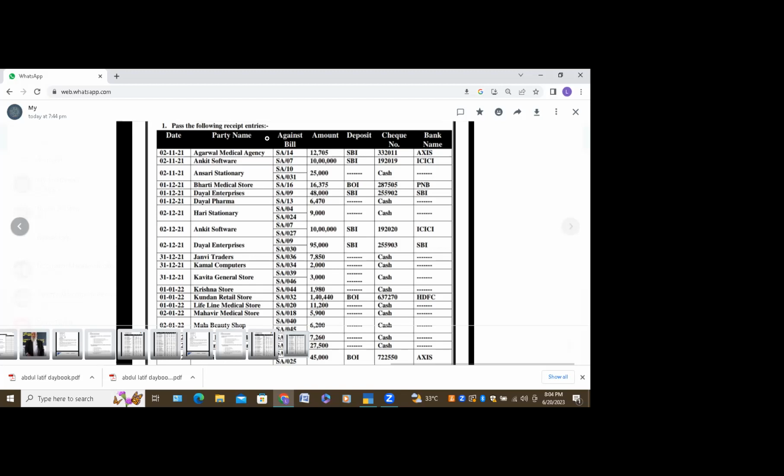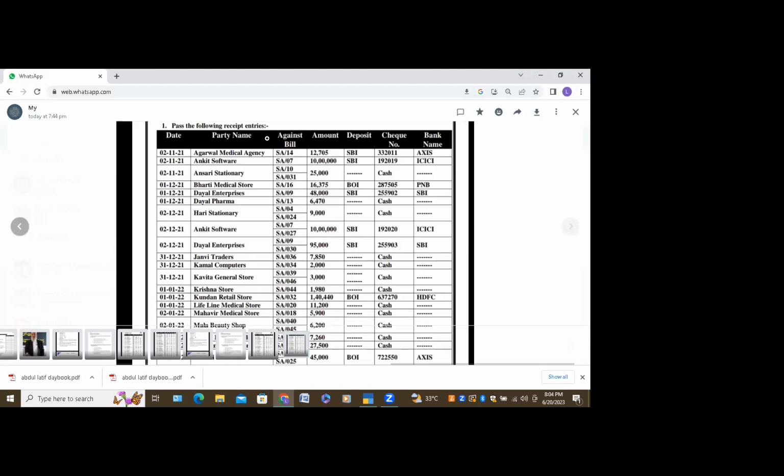So deposit is SBI and BOI. Which bank is that? Our bank. Whatever bank we created yesterday, we created two bank accounts, correct? SBI bank and BOI bank. So we are depositing to that bank. That is the deposit bank.